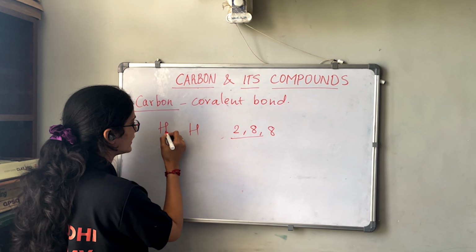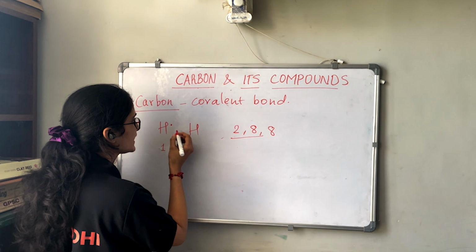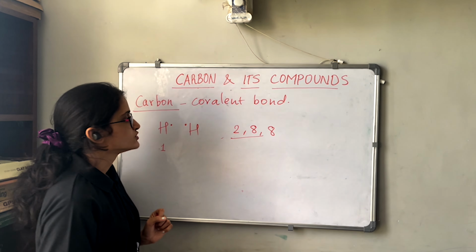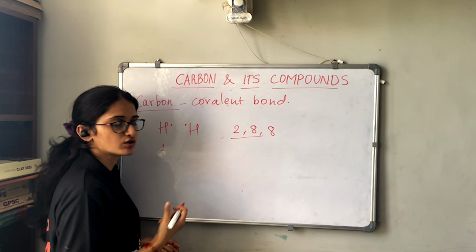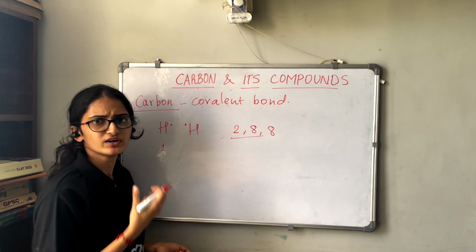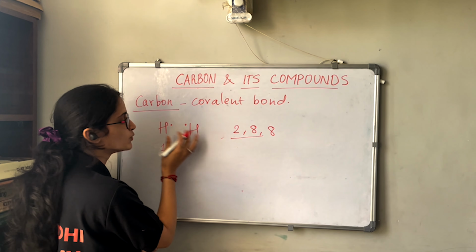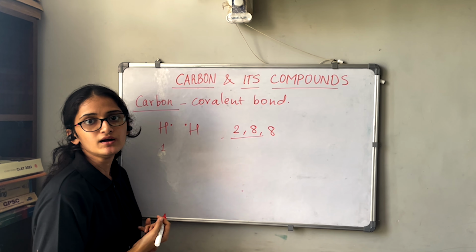This hydrogen has only one electron, and this hydrogen also has one electron. To form a duplet, each hydrogen needs one more electron. So these two hydrogens will share one electron with each other to form a duplet.